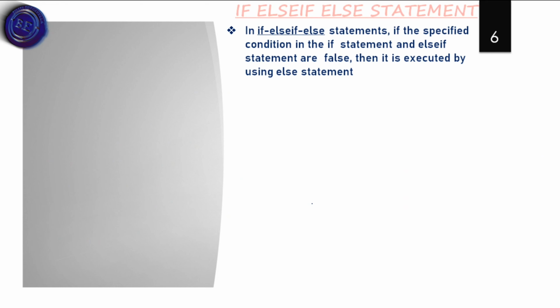Now let us discuss the if else if statement. In if else if statements, if the specified conditions in the if statement and the else if statement are false, then the else statement is executed. If the if statement is true, it will print the if statement's content. Or else if the else if condition is true, it will print the else if content. When both the if and else if conditions are false, the else statement will be printed.